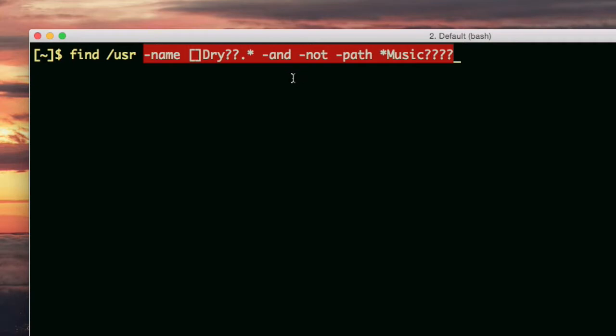Now, what makes this even more special is that not only are we limiting it to these, but the output from this part and this part is further limited by this and not path. Whatever the output here, limit it so that it doesn't have this expression, and this expression includes wildcards also. So it has the not thing. Kind of like in Google when you do a search and you say, I want to find everything that has the word balloons in it, but I don't want it to have the word birthday in it. So this is like having all the balloons, but not the ones that have birthday.